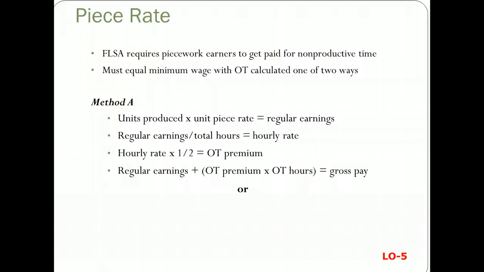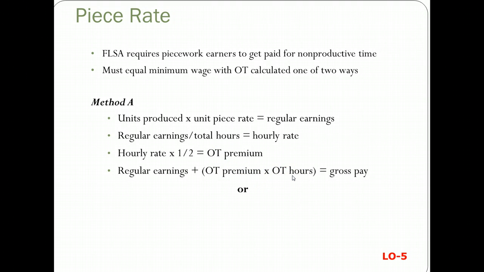There's method A, which is you take the units produced times the unit piece rate, and that's the regular earnings. And then you take the regular earnings and divide it by the total hours that it took to make those pieces, and that's your hourly rate. Then you take the hourly rate times 0.5, or 1/2, and you get your overtime premium. So what you would get paid would be your regular earnings plus the overtime premium times the